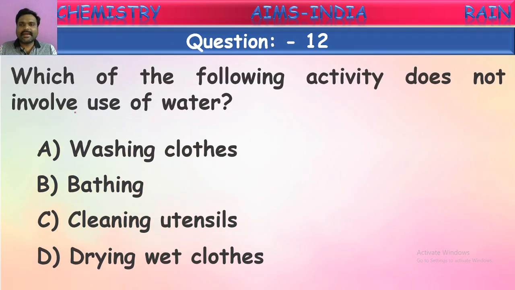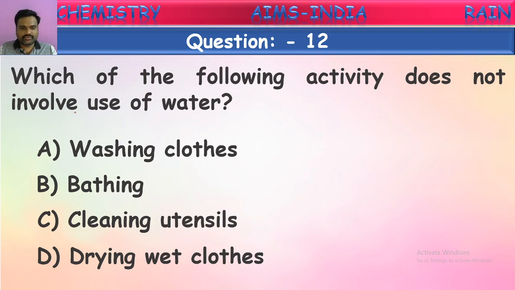Which of the following activities does not involve the use of water? See, here some activities are given. Out of these, which activity does not involve the use of water? Say washing clothes. Can we wash clothes without using water? No, we cannot. Bathing. Can we do it without water? No, we cannot. Cleaning utensils. Even cleaning utensils needs water. So what is it now?